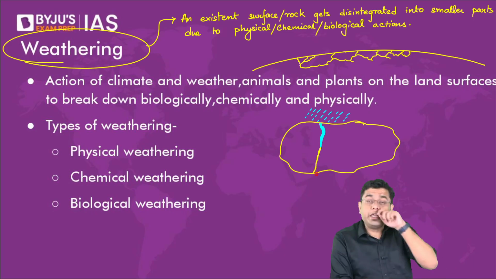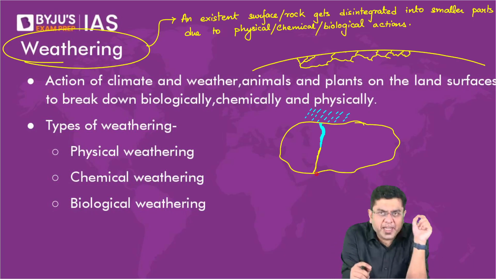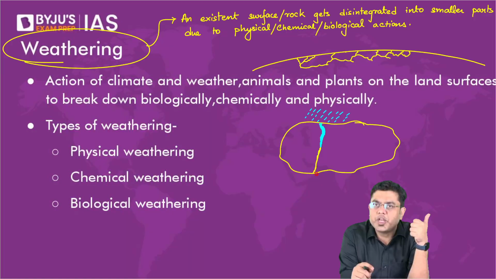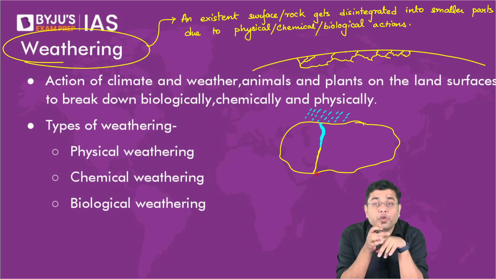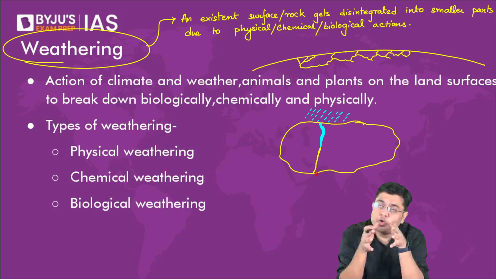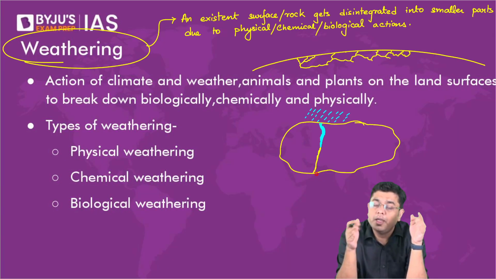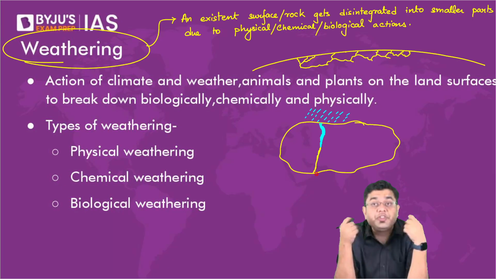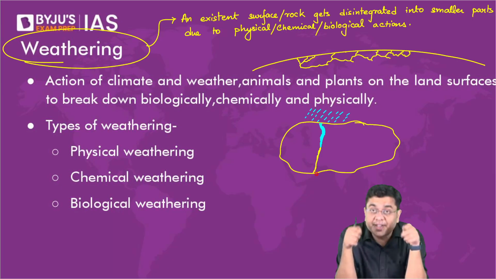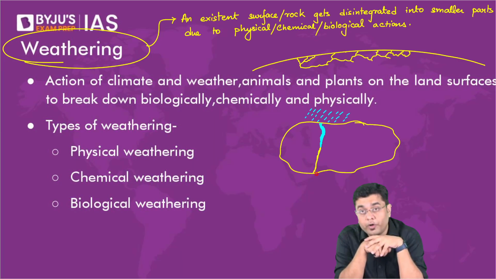Now, this breakage of rocks is initiated by the physical agents of nature: sunshine, temperature, and the presence of rainwater. Whether you heat the rocks, they will expand slightly. You cool them, they will contract slightly. The rainwater will help enable the widening of the cracks also. So that is what is physical weathering, where the physical agents of nature are involved.